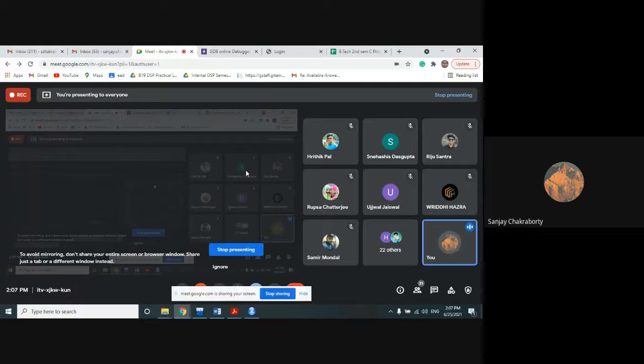So the next topic after structure and union completion, I would like to discuss is command line arguments. How we can use command line arguments in C? What is the necessity of using command line arguments in C? And from several companies' point of view, command line argument is very important, because I don't know whether you know it or not, several companies are coming like TCS, CTS.